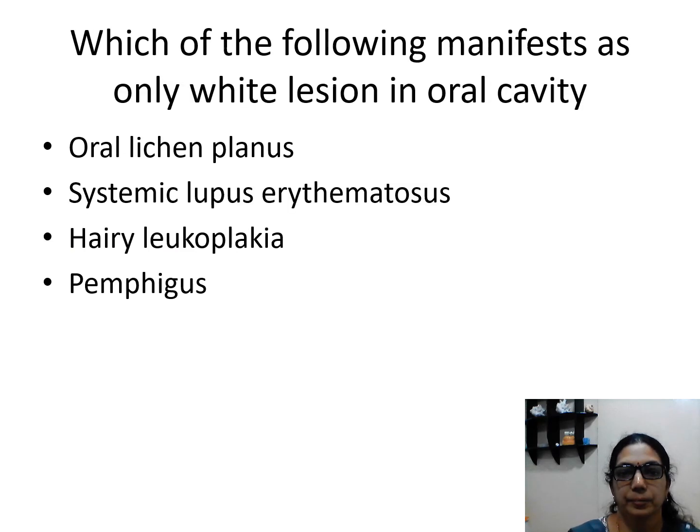Okay. Which of the following manifests as only a white lesion in the oral cavity? Oral lichen planus, systemic lupus erythematosus, hairy leukoplakia, or pemphigus? The answer is hairy leukoplakia, because oral lichen planus can be atrophic and appear red. Even systemic lupus erythematosus will have a red component, and pemphigus will have the ulcerative component also.